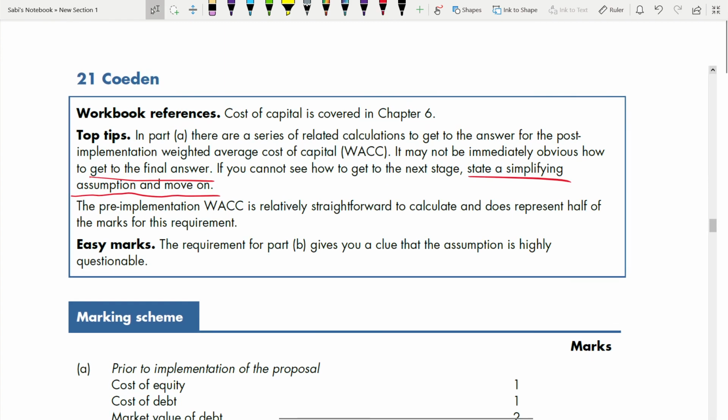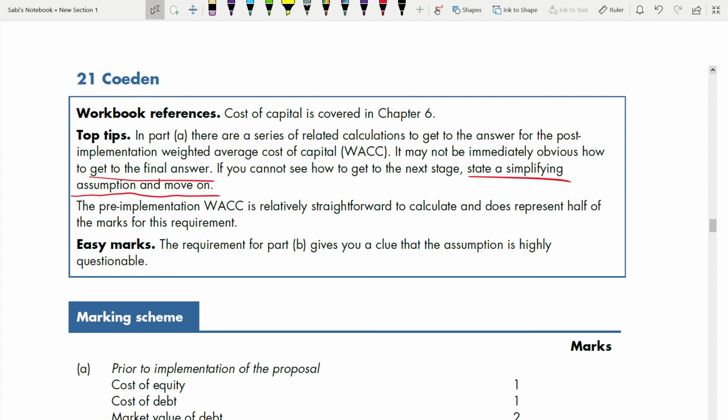The requirement for part B. Always read all your requirements together, one after the other. Don't read requirement A, then try to answer that question, then read requirement B. Don't do that. Once you read requirements and then you read the case study, you know, okay, this is what I'm looking for. And also it helps you to answer your previous question if you read the next requirement.